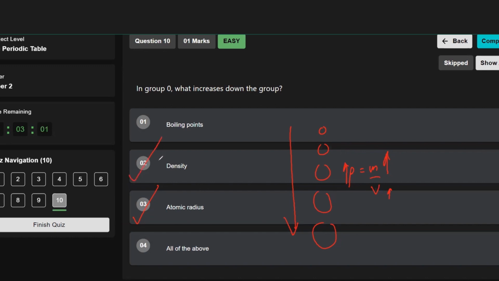This is also correct. I mean, if 2 out of the 3 is already correct, then the answer has to be all of the above. But let's see why boiling point increases as well. When the size of the atom increases, when you go down the group, the van der Waals forces or the intermolecular forces also become stronger. This is why the boiling point of noble gases increases down the group. So according to all of these, the answer should be all of the above.